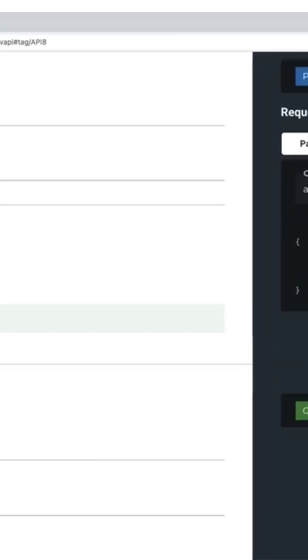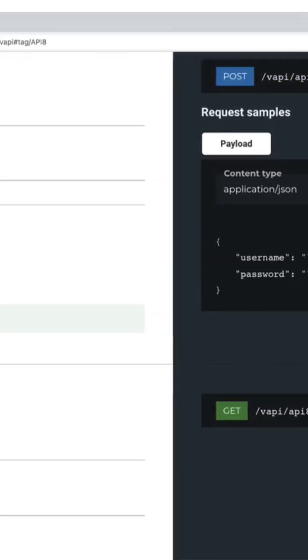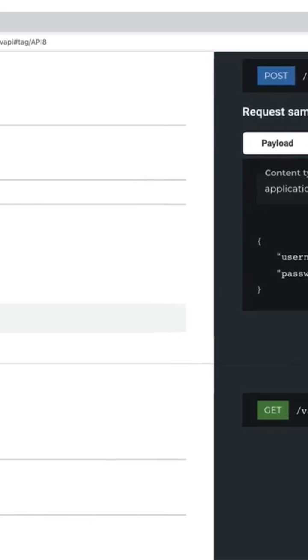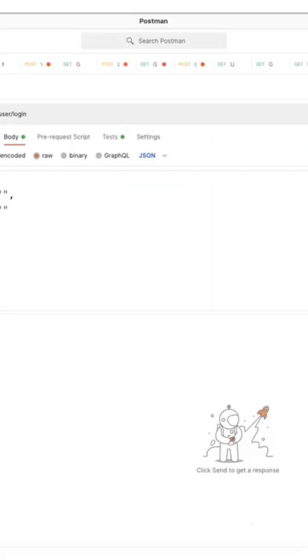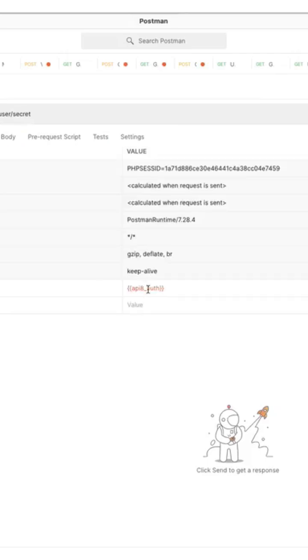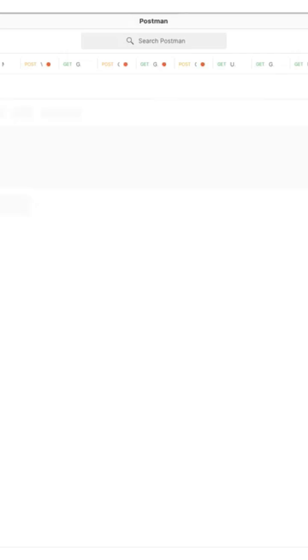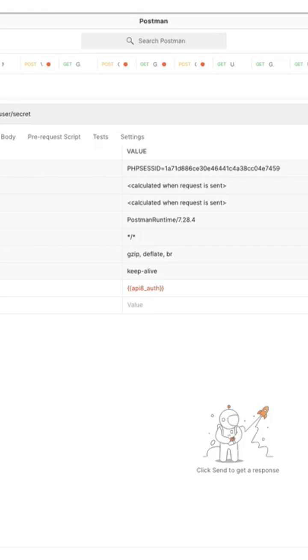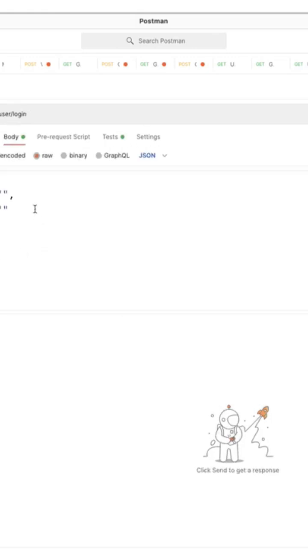We have a login with a username and a password, and also we have a secret. Okay, after we log in, most probably we get a user token, like an authentication token, and using that authentication token, we can get the secret back. As you can see, if we come over here to the headers, there's an API authentication token, but we don't have that unless we log in. And to log in, there is a username and password.